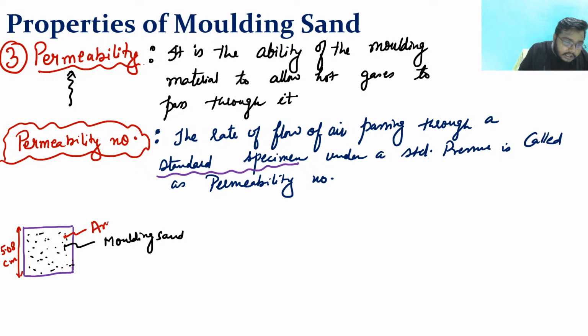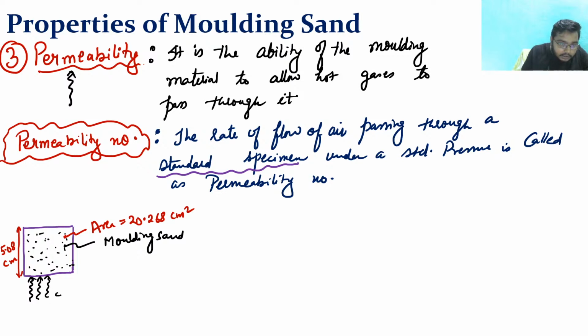And the area is what? Area of this is 20.268 centimeter square. Clear? So I have taken a molding sand of height 5.08 centimeter and its area is 20.268 centimeter square. Now what I am doing? I am trying to flow the air from here.